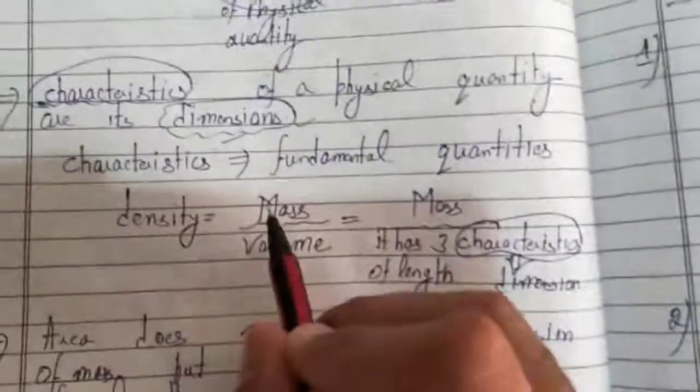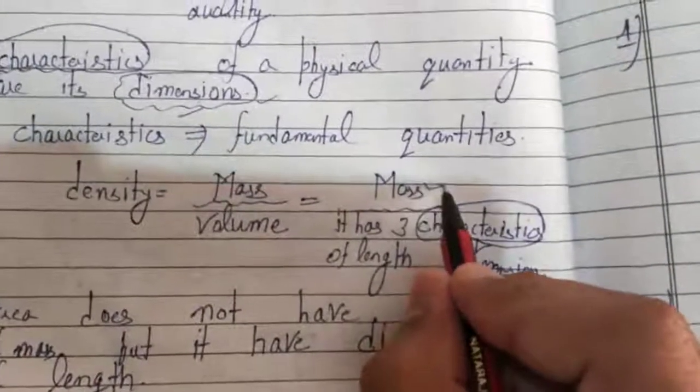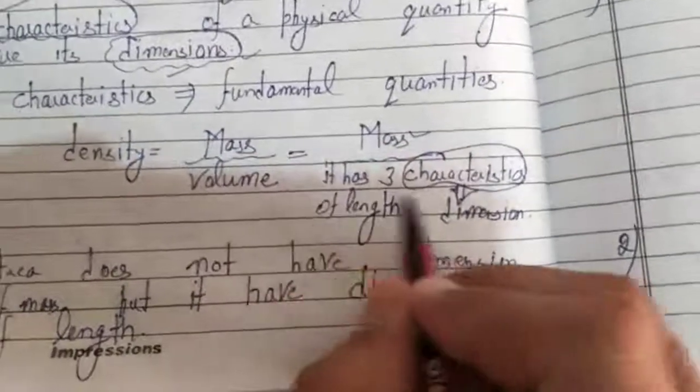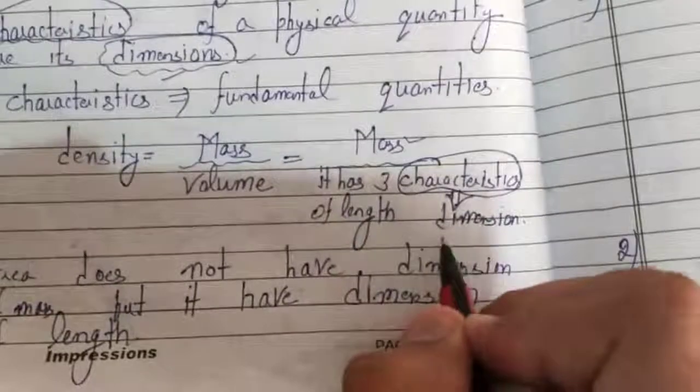So suppose you are having the density formula. Density formula is mass upon volume. Mass has the dimension of mass only, a fundamental quantity, but volume has three dimensions of length. Length into breadth into height means three dimensions of length.